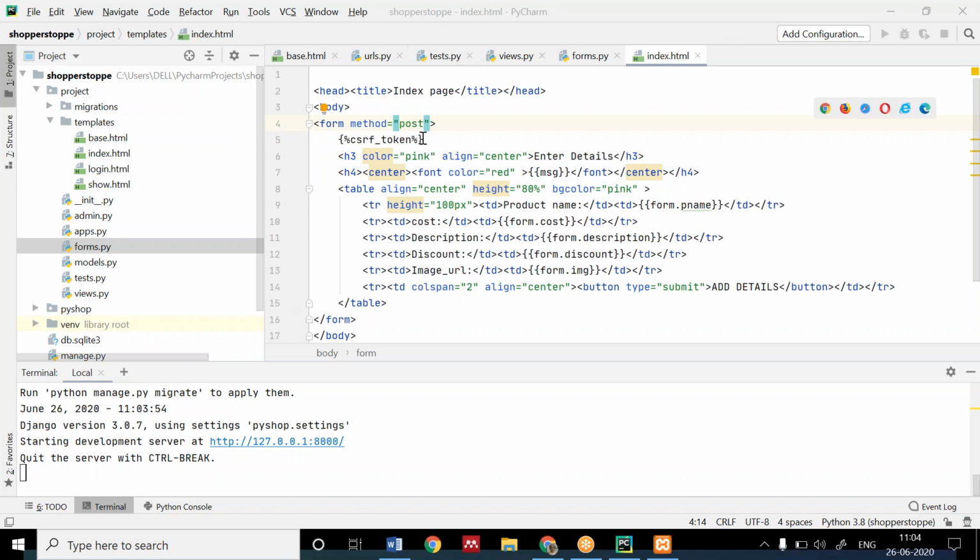Write it down. This is index.html. We have created a post. What is CSRF token? Anybody can respond to me. What is CSRF token?